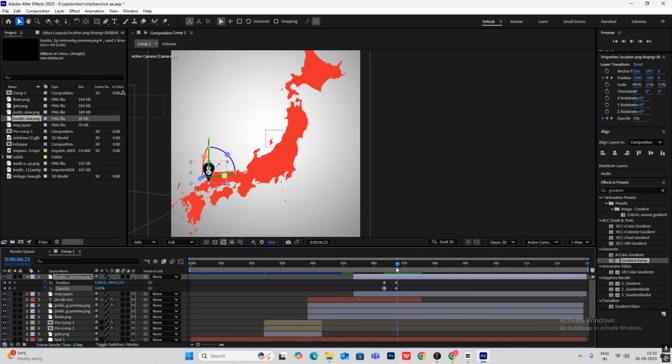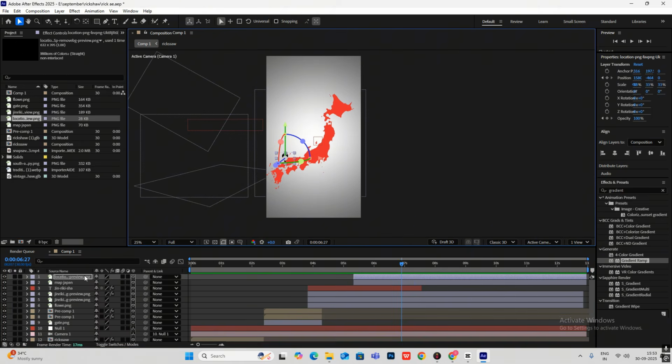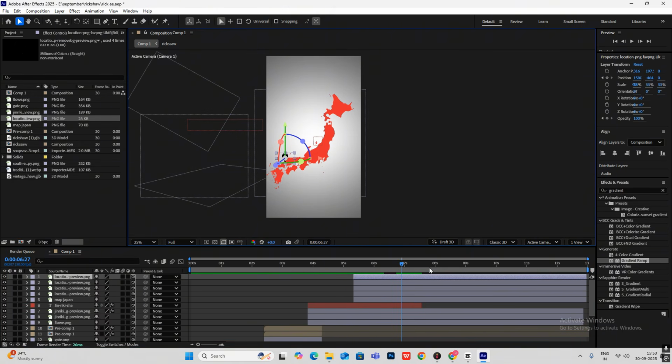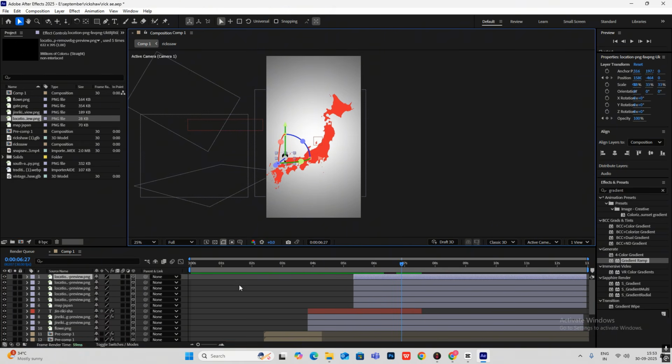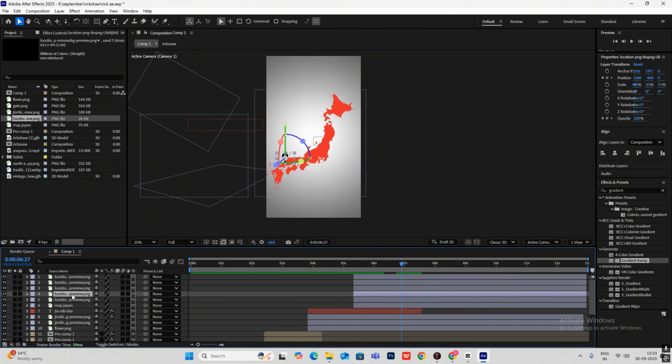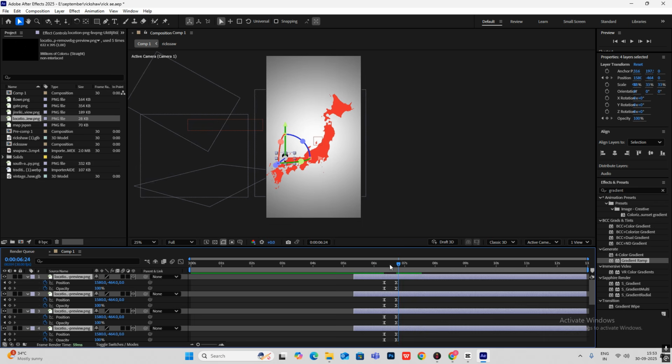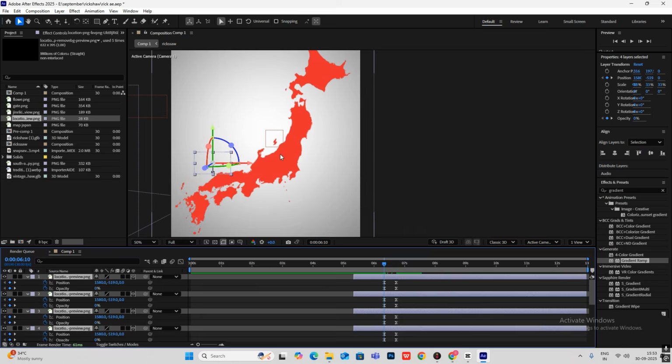So you get this animation. Select this, F9. Hit Control D to make copies. And now let's open all of them by hitting U to see the keyframes. Now we have to just place them at different locations.